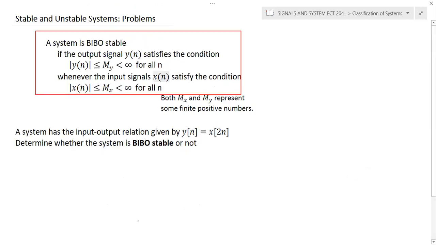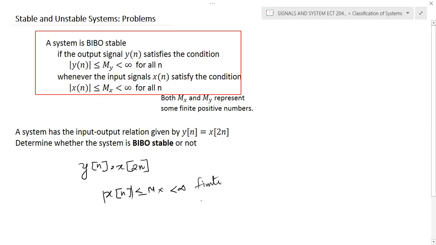This is another question. y of n is a discrete time system, and you can apply the same concept here. y of n is given by x of 2n. Okay. It's a scaling operation performed on the independent variable. Again, you can assume that the x of n value is limited between plus mx and minus mx, and it's also a finite quantity, not infinity. It's always less than infinity. Here you can see it's less than or equal, here it is less than infinity.